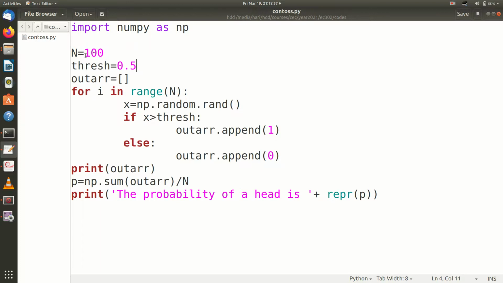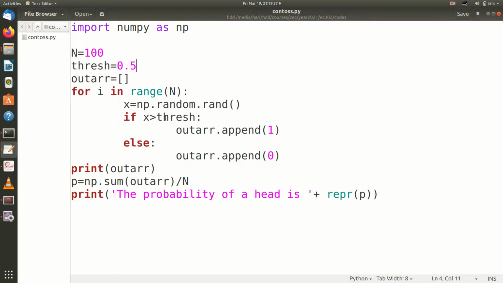So I say I toss a coin, say 100 times. I keep a threshold, say 0.5. So I assume that my coin is a fair coin, so the probability of getting a head is equal to the probability of getting a tail. Then I initialize an array, out array, to a blank array. Then I create a random number, np.random.rand. Actually, this creates a uniformly distributed random number in the interval 0 to 1. So this x is a random number between 0 and 1.